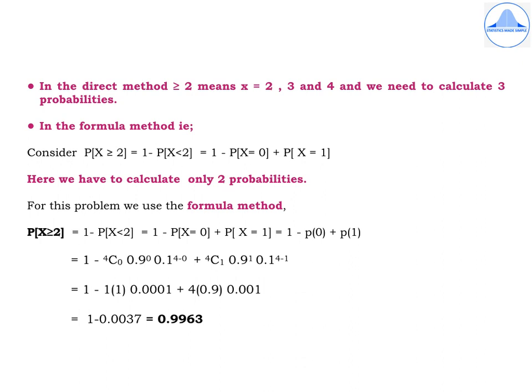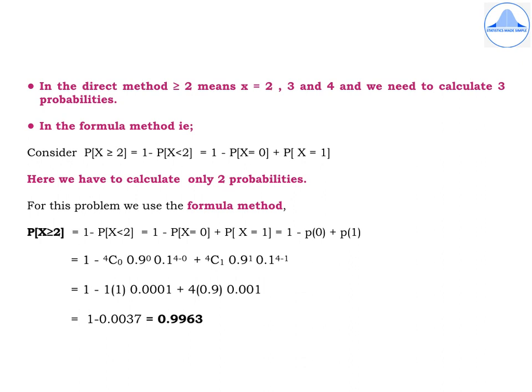In the formula method, probability of x greater than or equal to 2 will be 1 minus probability of x less than 2. And x less than 2 means it will take the values 0 and 1. So this results in the expression equal to 1 minus [P of x equal to 0 plus P of x equal to 1]. Here we have to calculate only 2 probabilities. So for this problem we'll use the formula method.